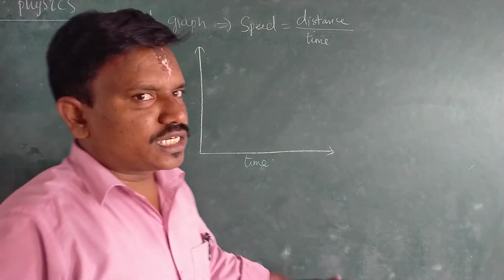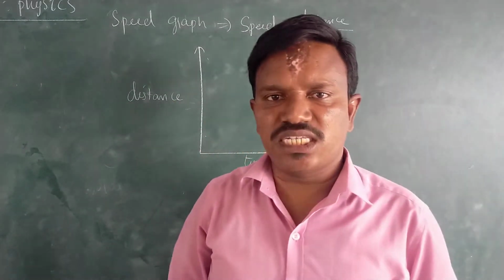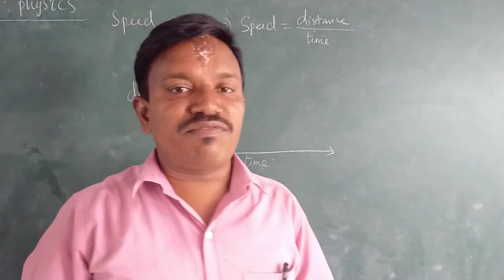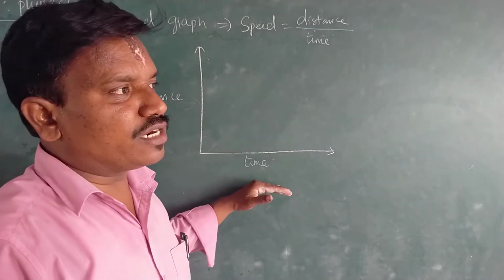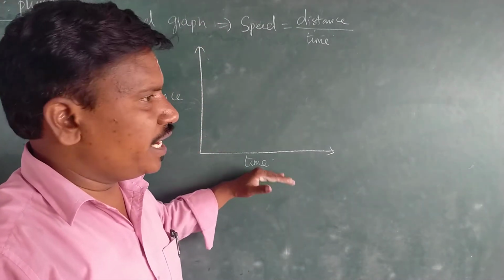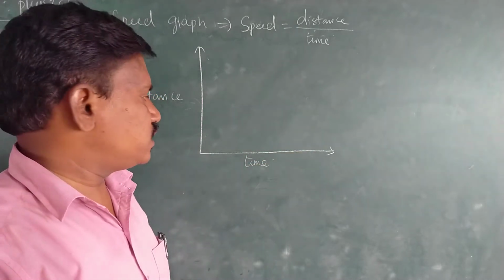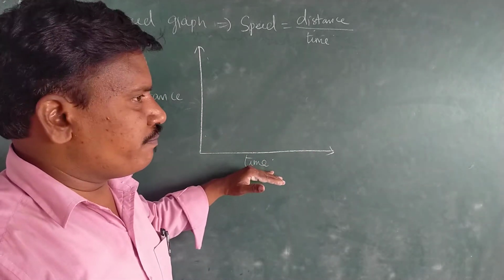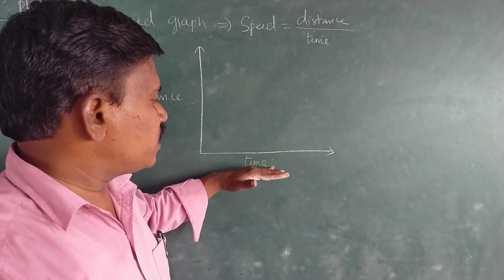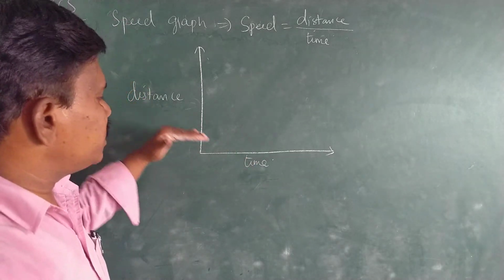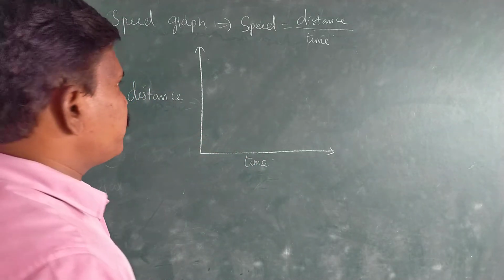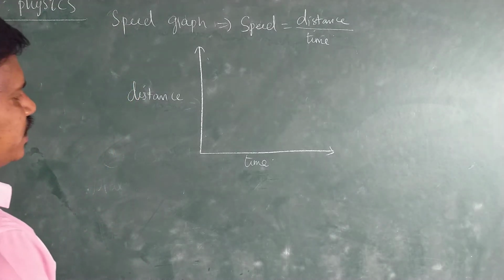Why? Because time is a scalar quantity. Time is a fundamental quantity. All the fundamental quantities should be taken on the x-axis. Therefore, time here should be taken on the x-axis. Therefore, your distance by time graph. Okay, distance by time graph we represent.